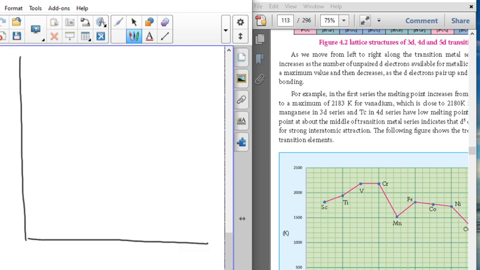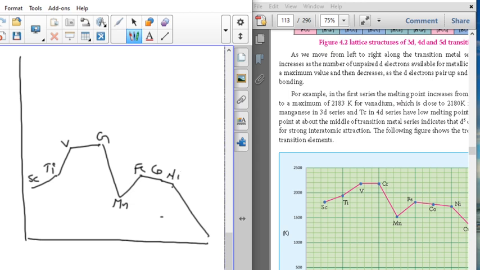So already they are giving scandium, titanium, vanadium, chromium, manganese, iron, cobalt, nickel, copper and zinc, like this.